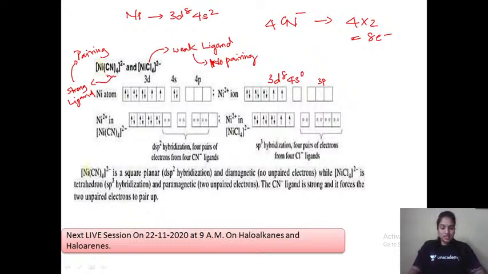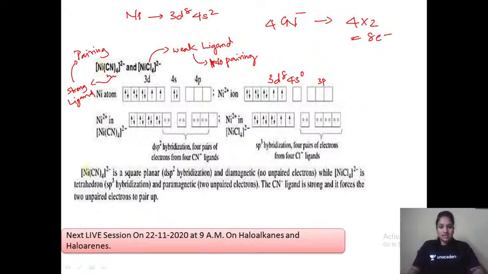So I can pair this electron, and therefore we get this orbital empty. Nickel 2+, I can pair this electron and we get this orbital empty. So this orbital is empty, next 3, 4 orbitals are again empty, right? So we have 8 electrons, 1, 2, 3, 4, 5, 6, 7, 8. What is the hybridization? 1 d orbital, 1 s orbital and 2 p orbitals are involved.